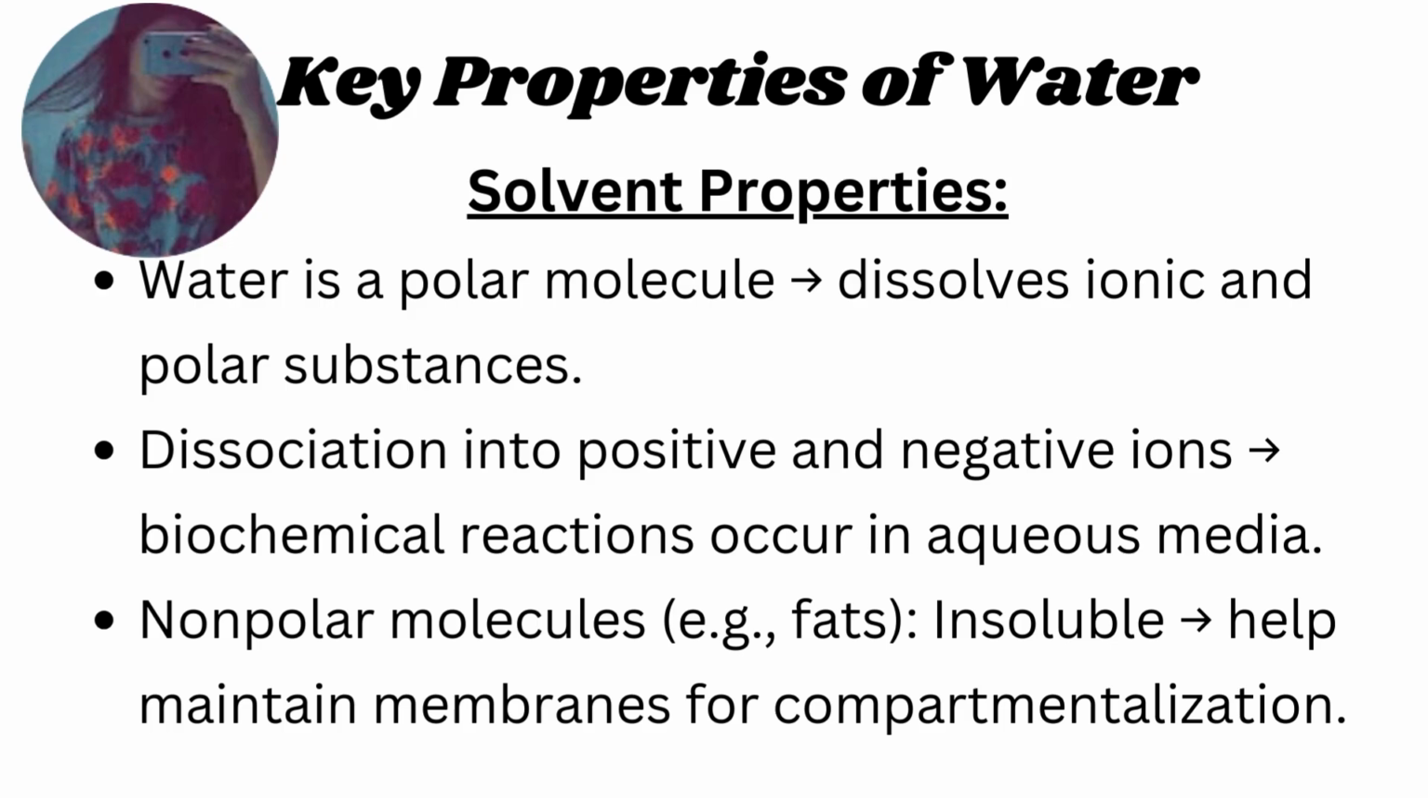Let's move to the key properties of water. Solvent properties. What is a polar molecule? Polar molecule means water has hydrogen and oxygen, two ions. Hydrogen ion is positive, oxygen is negative. That's why it is a polar molecule and dissolves ionic and polar substances very easily. Ionic substances are positive and negative charged ions, and the polar substances are those that have charged groups.